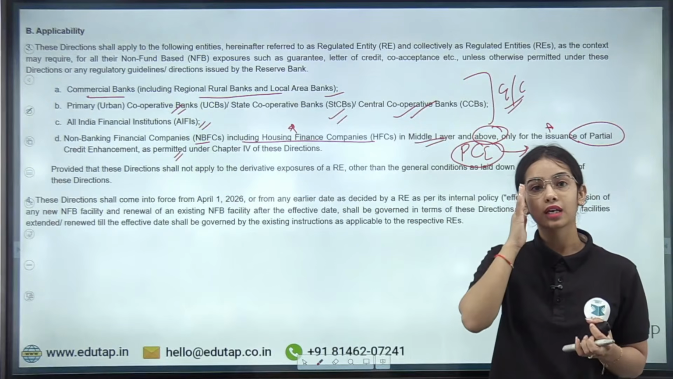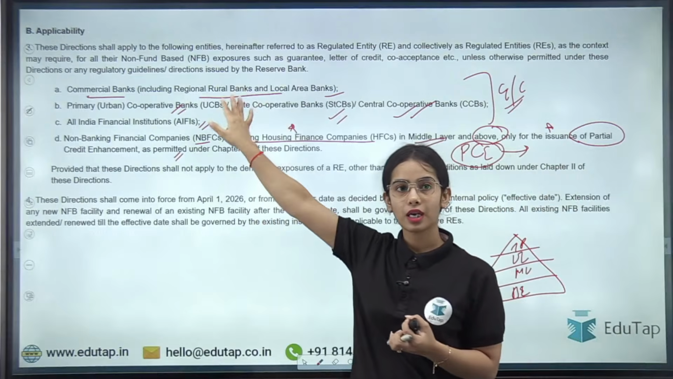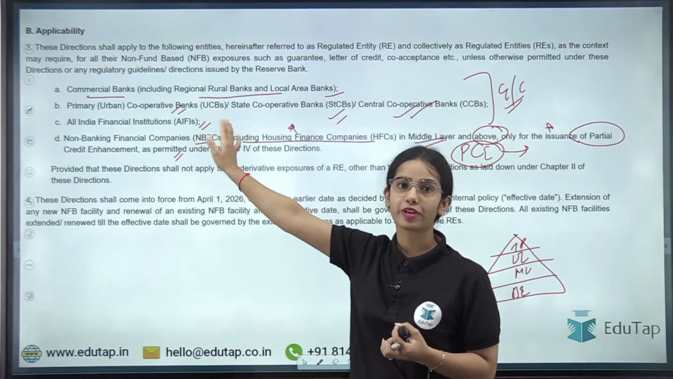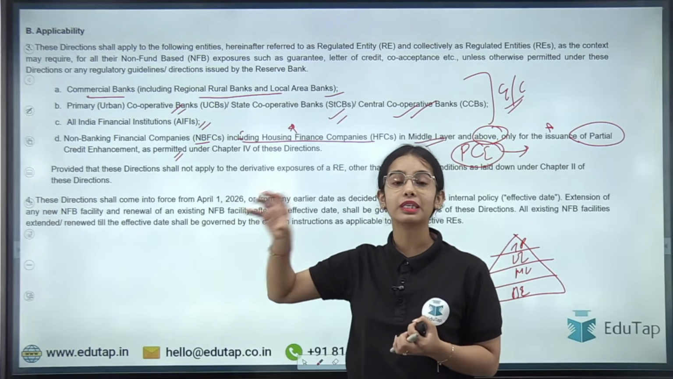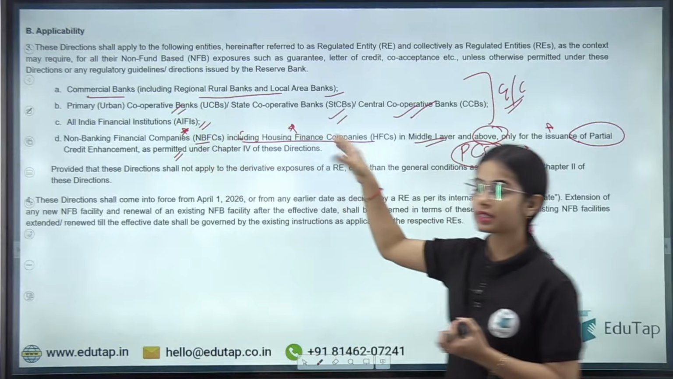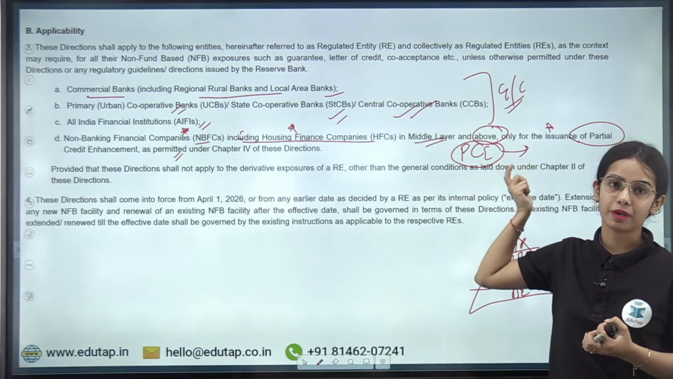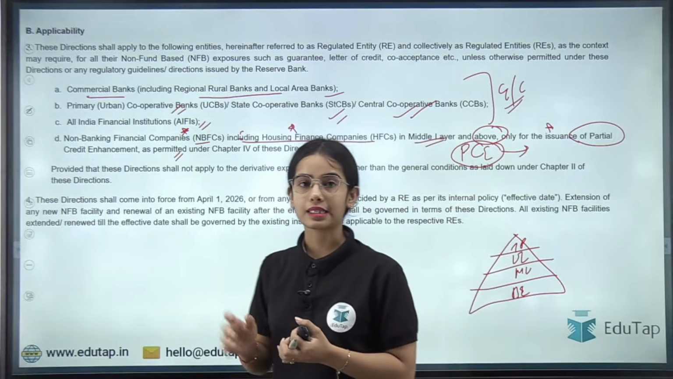directions. So basically these directions are applicable on the banks, on the commercial banks as well as the primary urban cooperative banks and such all India financial institutions. For the partial credit enhancement, these directions are also applicable on the NBFCs, including the housing finance companies in the middle layer and above, only for the issuance of partial credit facility. Okay, this is the idea.